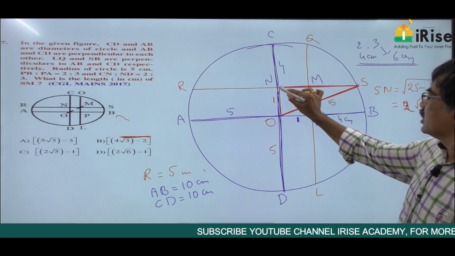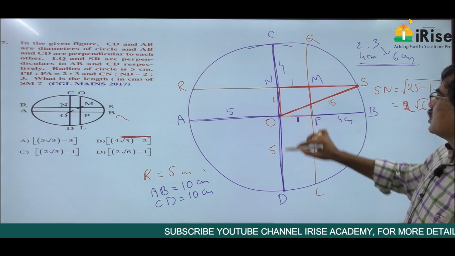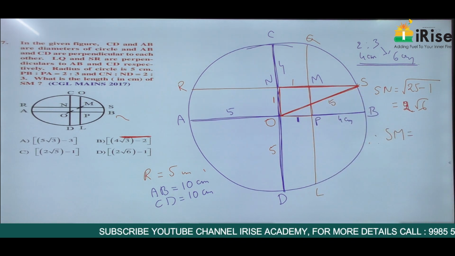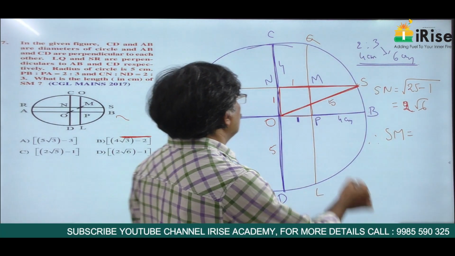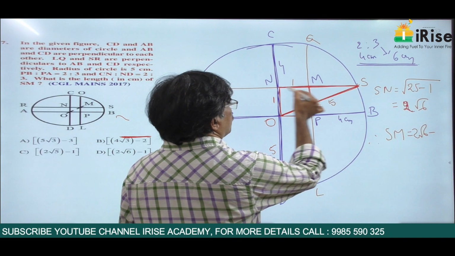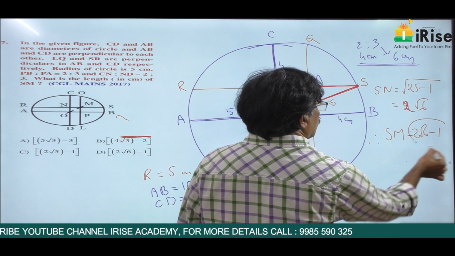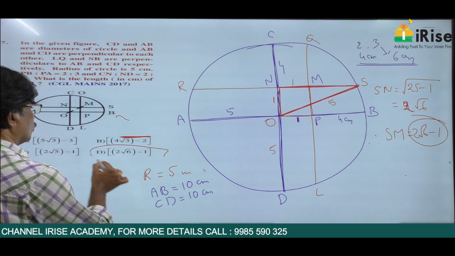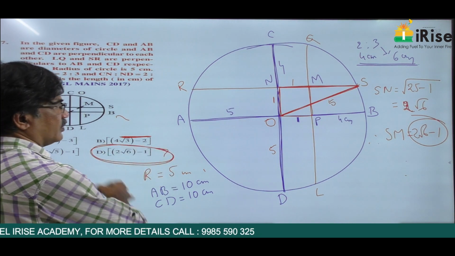This is a square, so this is 1 centimeter. Therefore, SM is equal to total length 2 root 6 minus this part 1. So the answer is 2 root 6 minus 1.